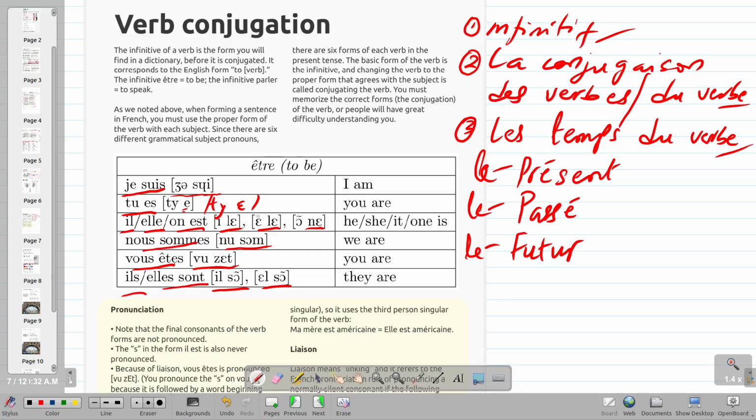So, and that is the meaning. Je suis means I am. Tu es, you are. Il est, he is, or it is. Elle est, she is, or it is. And I explained how it works in French. So it can either be il or elle, depending on whether the thing that you're replacing the name of is male or female. Nous sommes, we are. Vous êtes, you are. Ils sont, they are for male. Elles sont, they are for female.